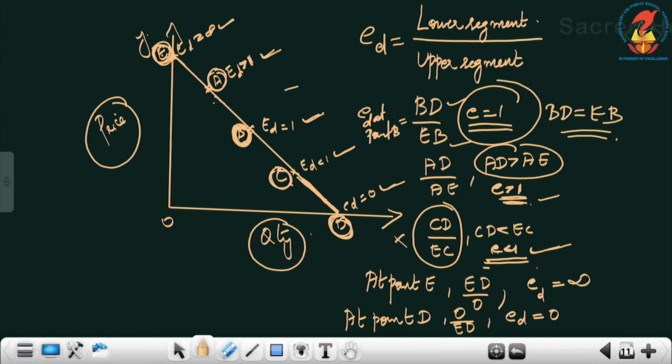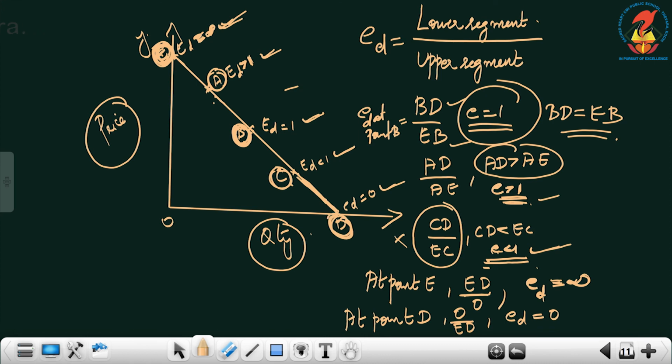Again, at point E, lower segment by upper segment means what? ED by 0, because at point E there is nothing to measure, isn't it? So ED by 0. Any number divided by 0 will give you elasticity of demand equal to infinity. So at point E I have written elasticity of demand equal to infinity.